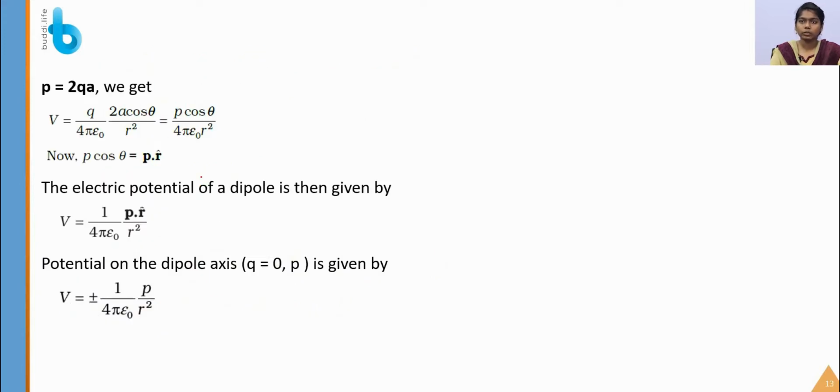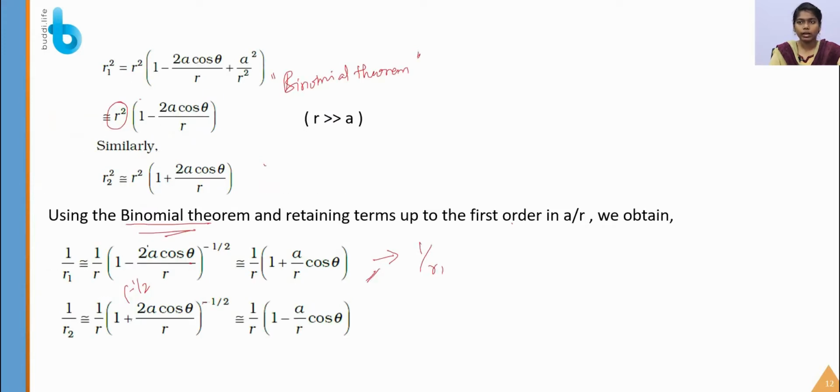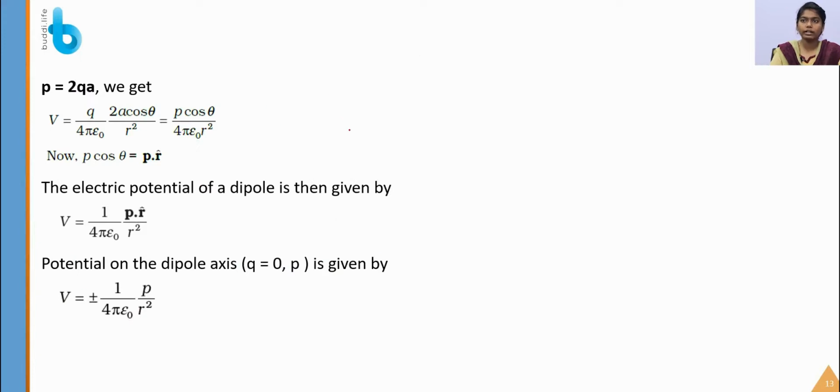So we are going to substitute the value of the dipole moment. What is a dipole moment? It is a product of the magnitude of charge with the distance between the charges, right? So P is equal to 2qa. By substituting this, we will get the expression as P cos theta by 4 pi epsilon naught r square. Instead of P cos theta, we are writing P dot r cap.